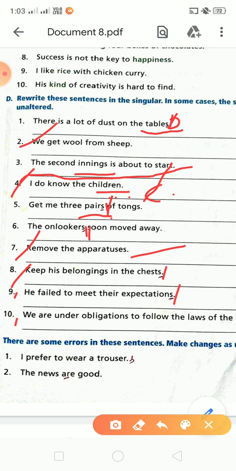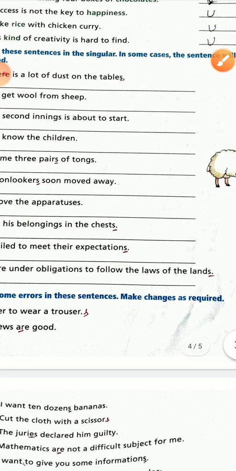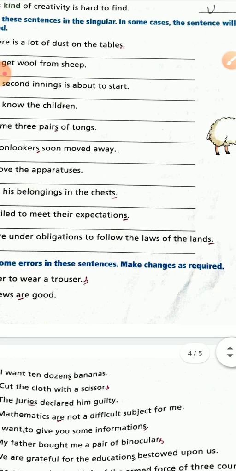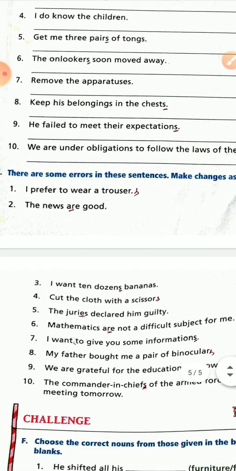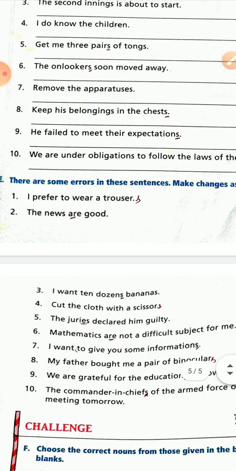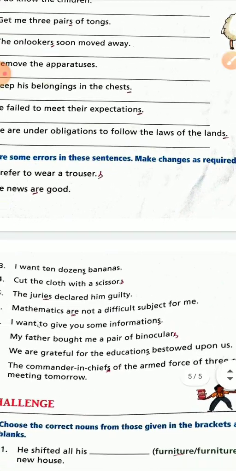Okay. 10 is we are under the obligations to follow the law of the lands. In the lands you will remove the S letter and rewrite this sentence in the same condition. Okay, next is there are some errors in these sentences, make changes where required.